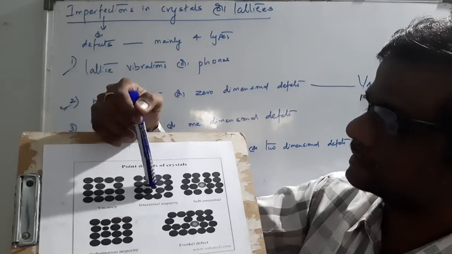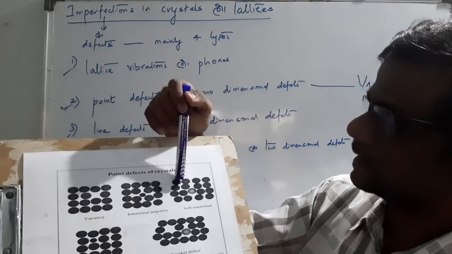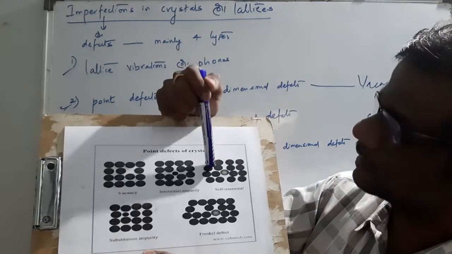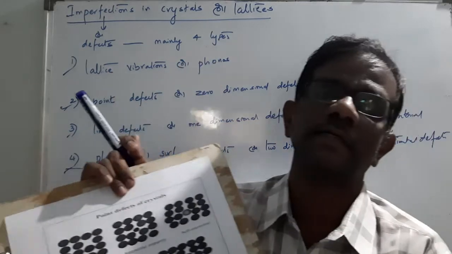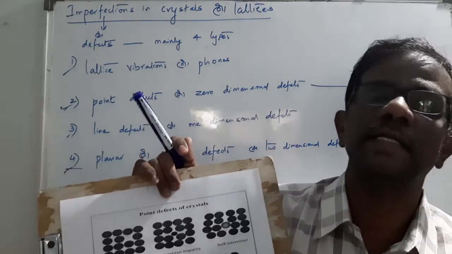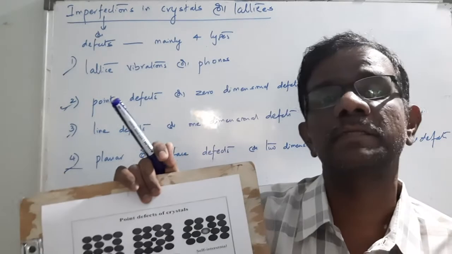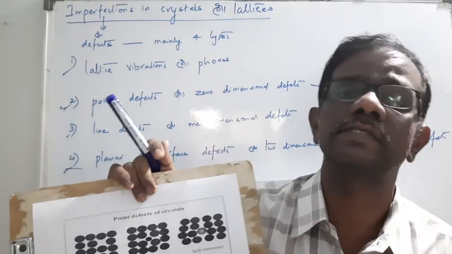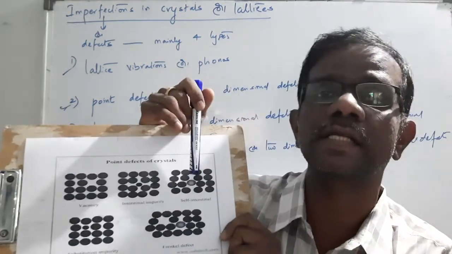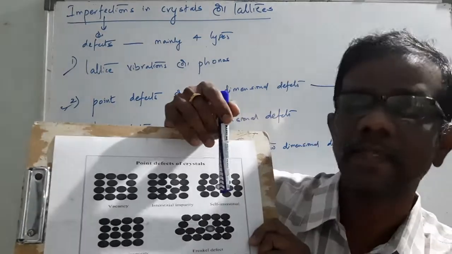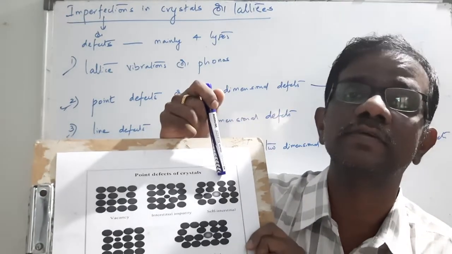Whereas in self-interstitial, all atoms are of the same type, but one atom other than the parent atom, the original composition, is included in this structure. Thereby it is called a self-interstitial impurity.